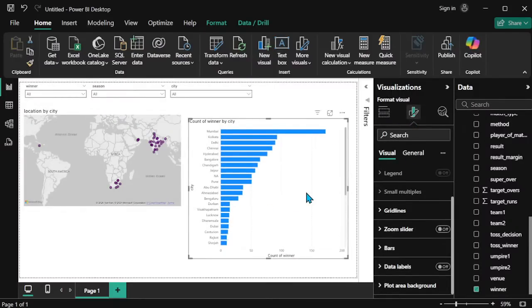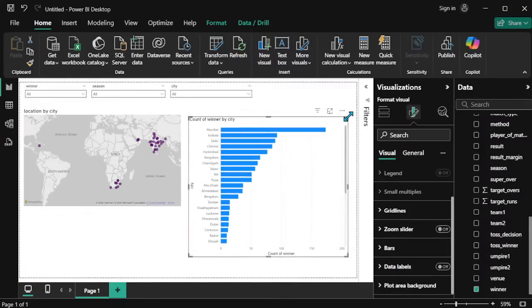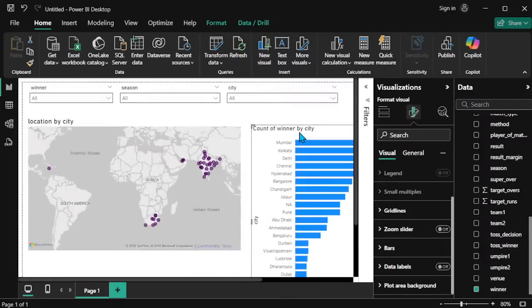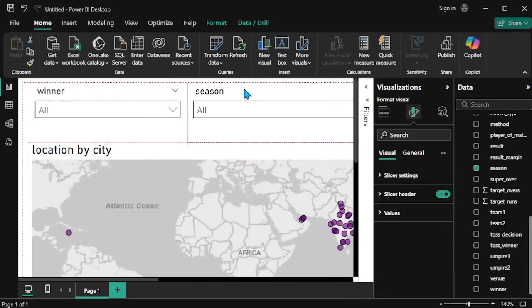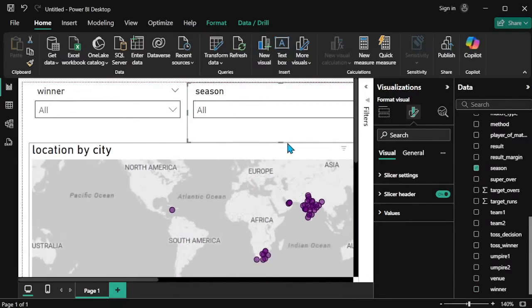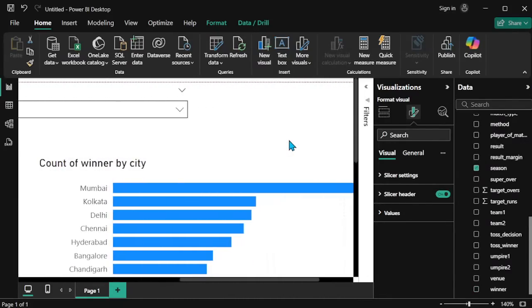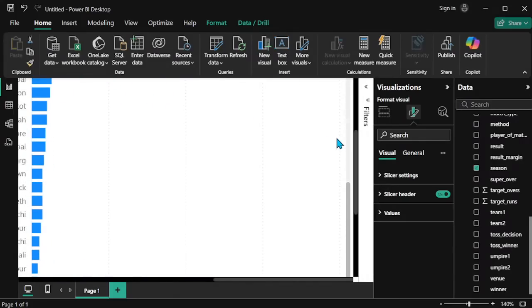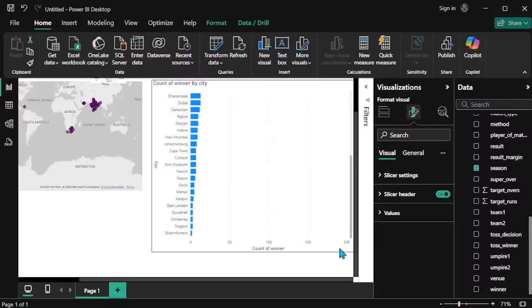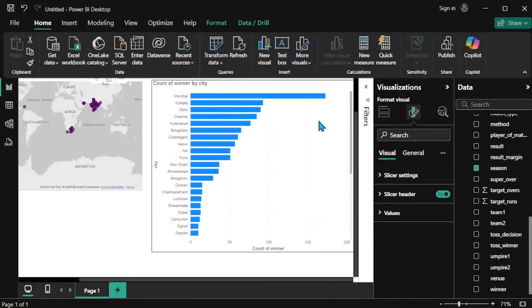Most of the team winning possibilities are in Mumbai city. Oh sorry. Now see, the Mumbai is having nearly 200 or 180.